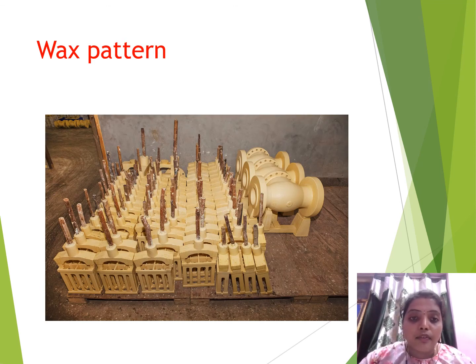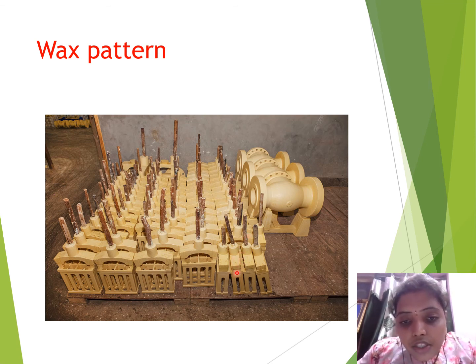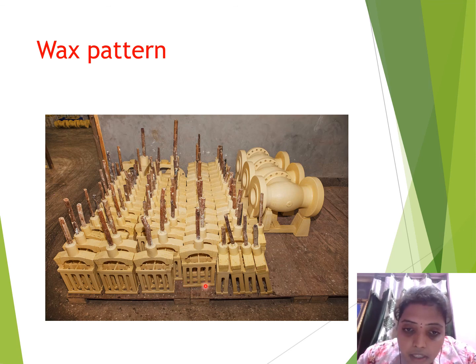Let us see the wax pattern. Wax patterns, as I already told you, look like the final object only. These are the wax patterns which are used in industries. This is the real image which we saw in a casting industry. These are the shapes. These critical shapes can also be made by using the casting process known as investment casting. These are all made up of wax only.